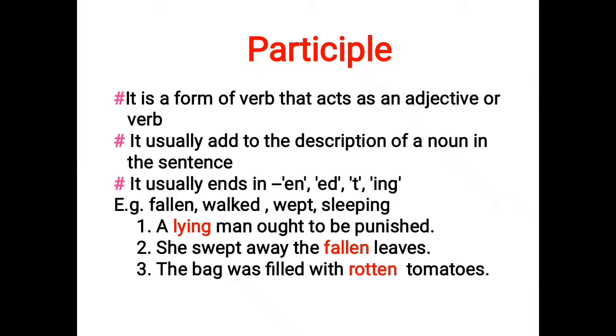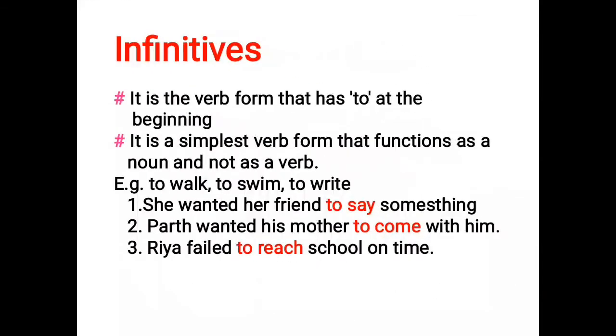So let's see the third one, that is infinitives. An infinitive is the verb form that has to at the beginning. It is very easy to recognize an infinitive in a given sentence, because an infinitive is the verb form that has to at the beginning. The second important thing to keep in mind is that it is the simplest verb form that functions as a noun and not as a verb.